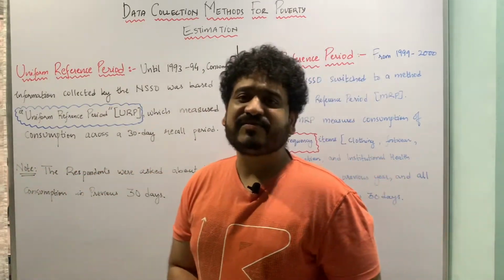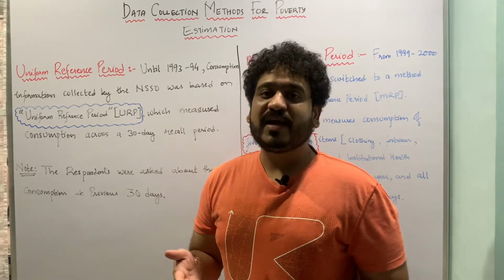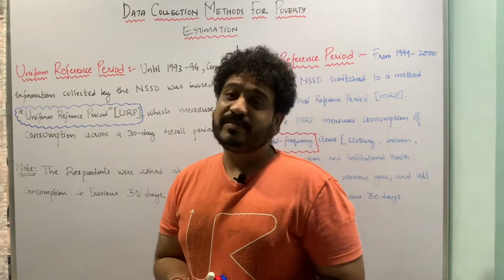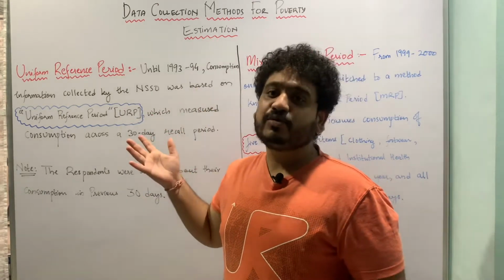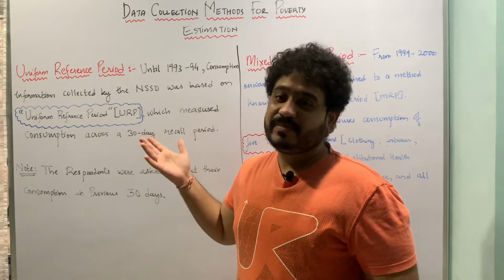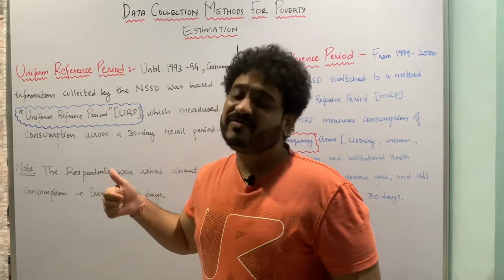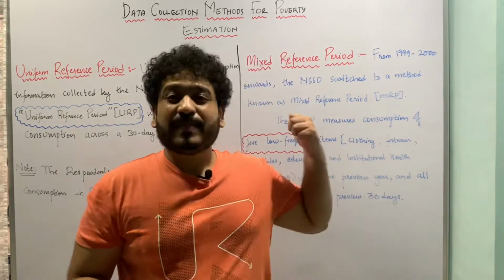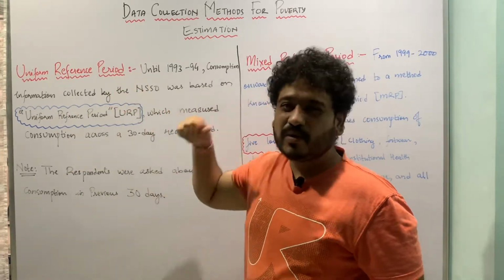In the previous classes, we have seen the definition of poverty, then we have seen the international poverty line, and then the need for estimating poverty. In today's class, I'll be talking about the data collection methods used to look at poverty estimation. There are two different ways in which you can look at it. One is called the uniform reference period and the other is called the mixed reference period. First I'll talk about the uniform reference period and then we'll look at the mixed one.